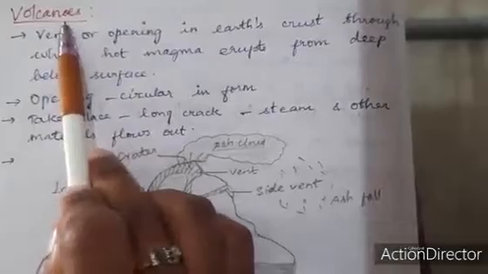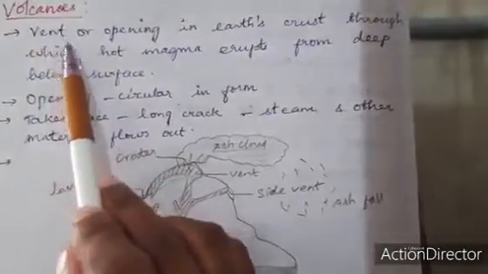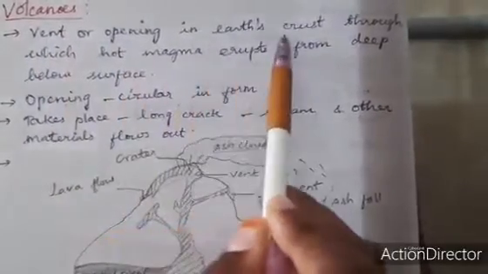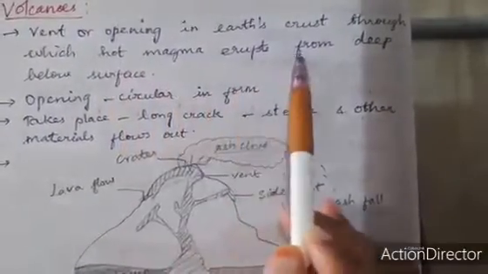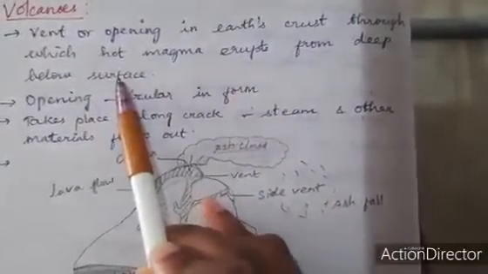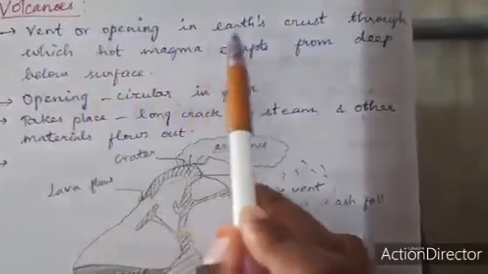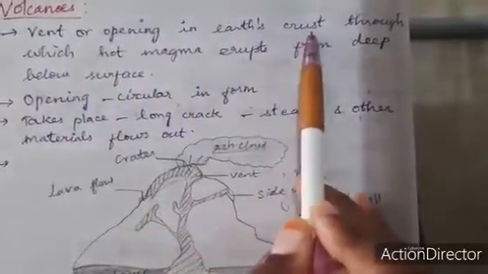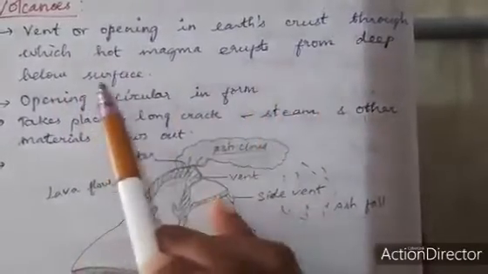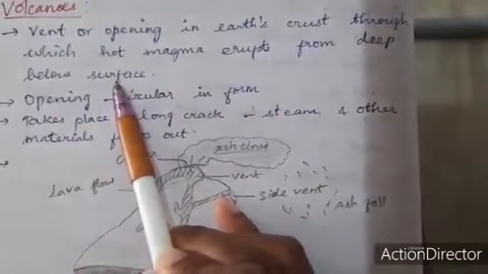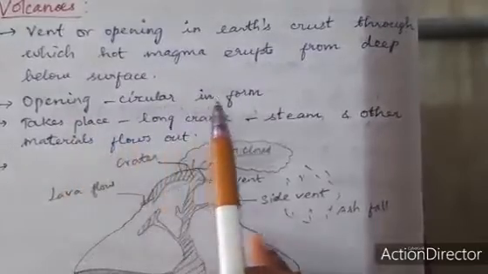Next is volcanoes. What is a volcano? It is a vent or opening in the Earth's crust through which hot magma erupts from deep below the surface. It is an opening in a circular form.